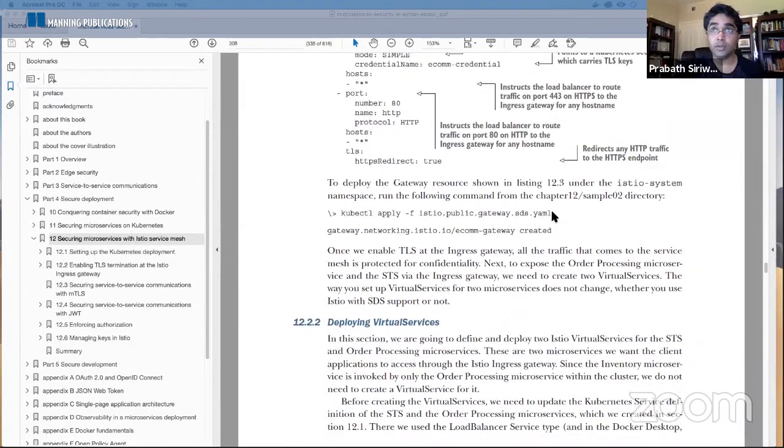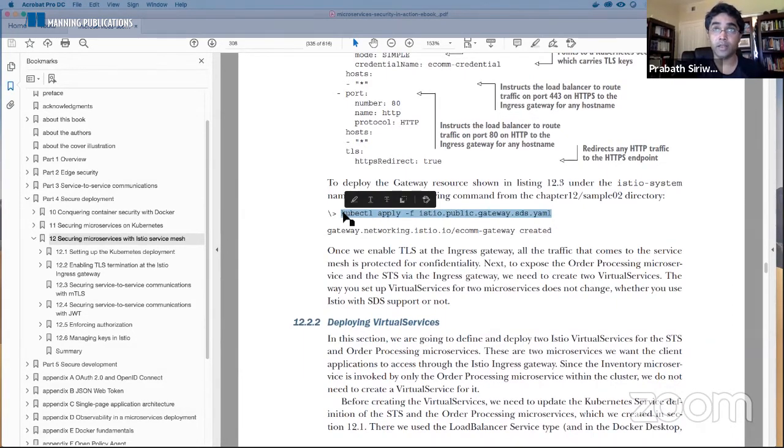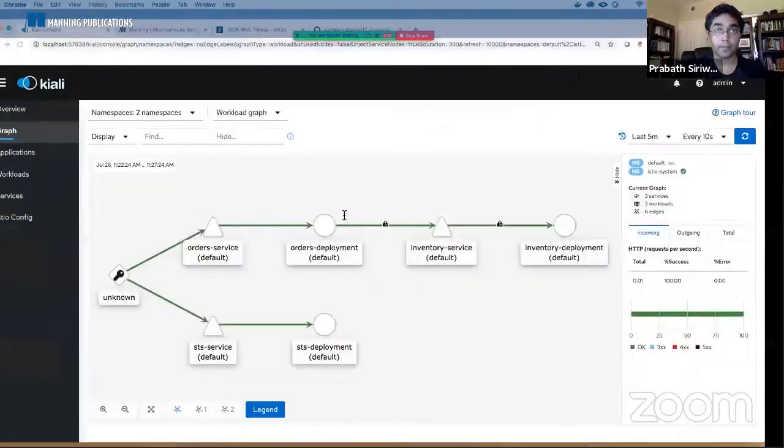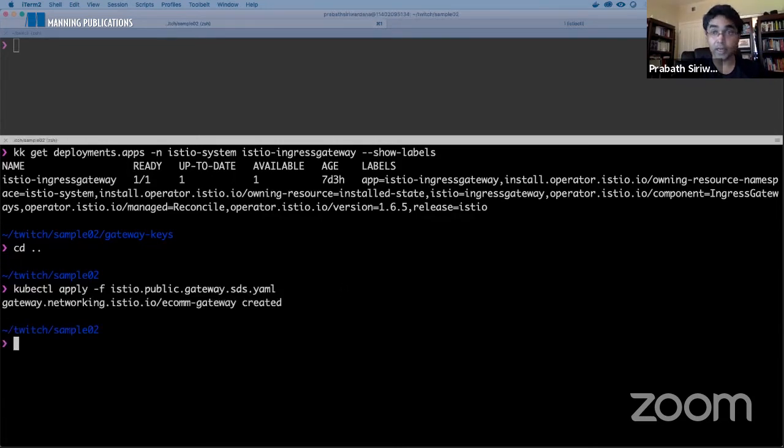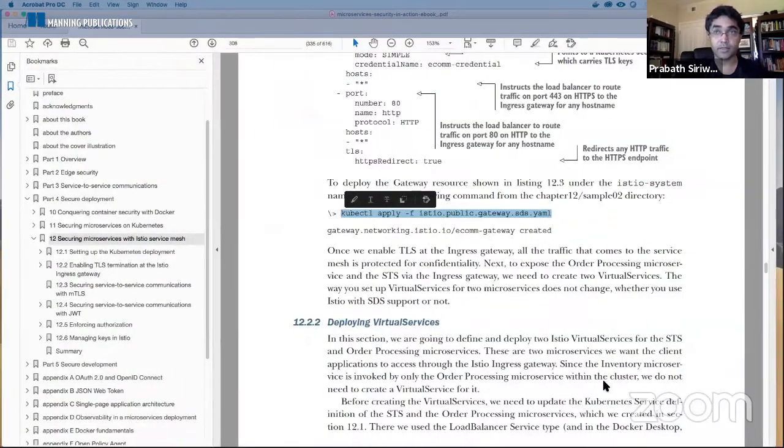So now let's create the gateway resource. Okay, so this creates the gateway resource, and now we'll also create the virtual services.